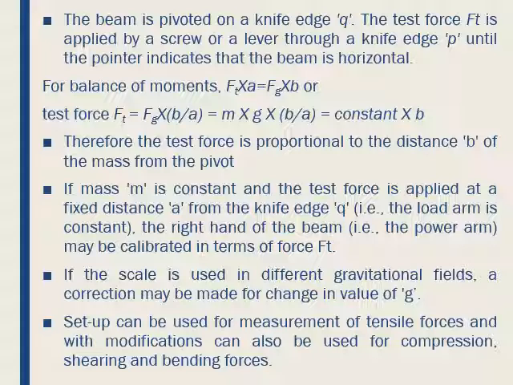So, for the balance, m1 into g into A is equal to m into g into B, or m1 is equal to m into B by A, which is equal to a constant into B. Therefore, the power arm B may be calibrated to read the unknown mass m1 directly if m and A are fixed, and this forms the basis of countless weighing machines or mass measuring machines.